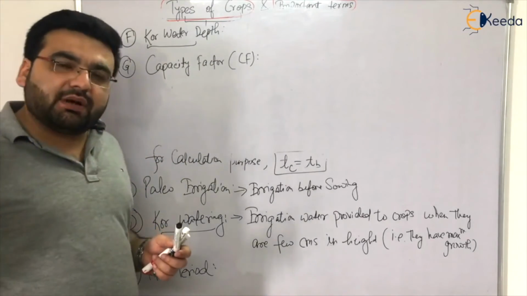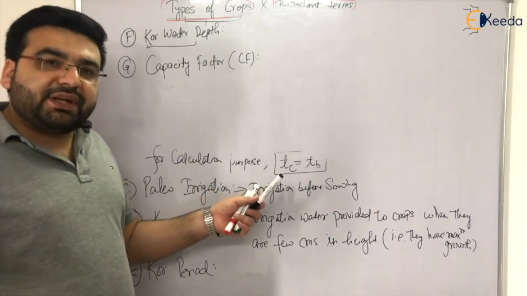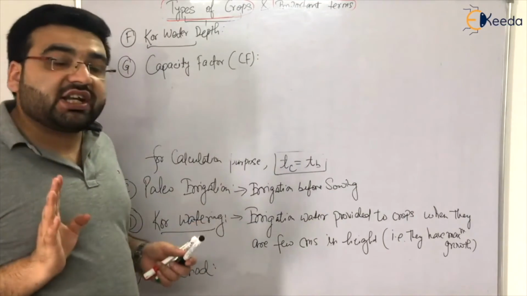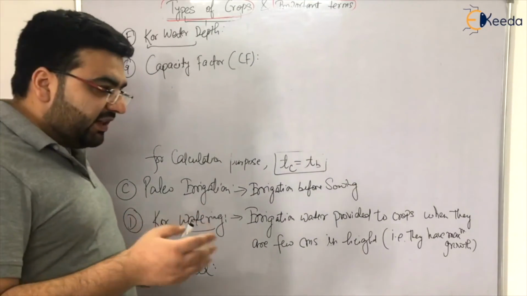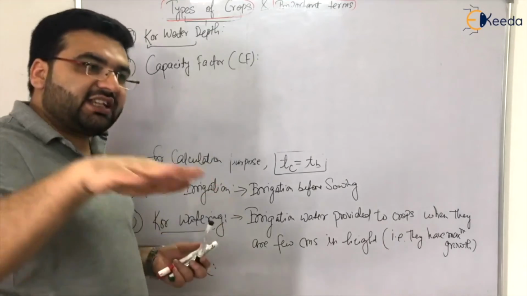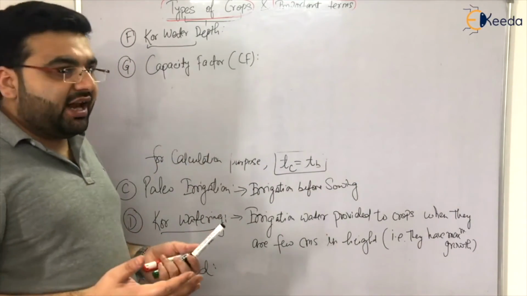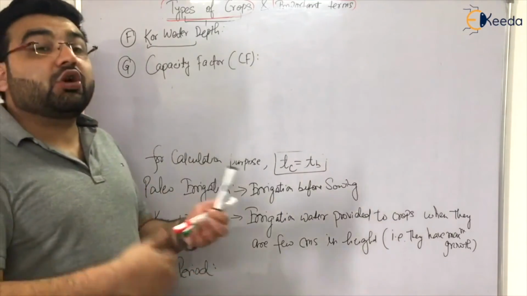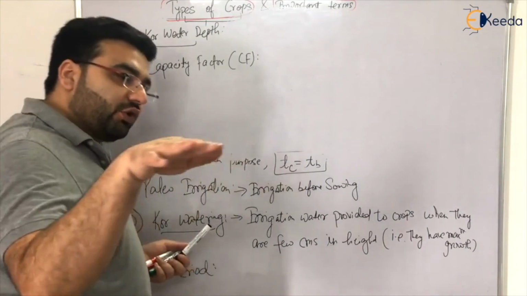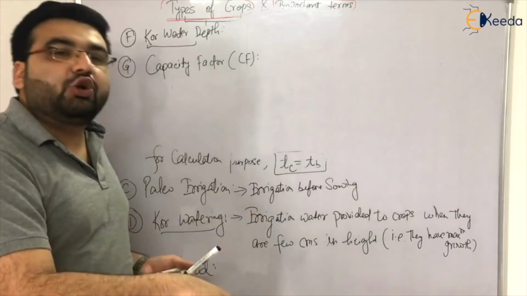But is it possible that throughout the base period you will have the maximum discharge in the canal? No, because sometimes when there is heavy rainfall, the canals can be full. If there is no rainfall, if there is an arid season, then the authorities may not allow the canal to flow full, and there can be some lower discharge.